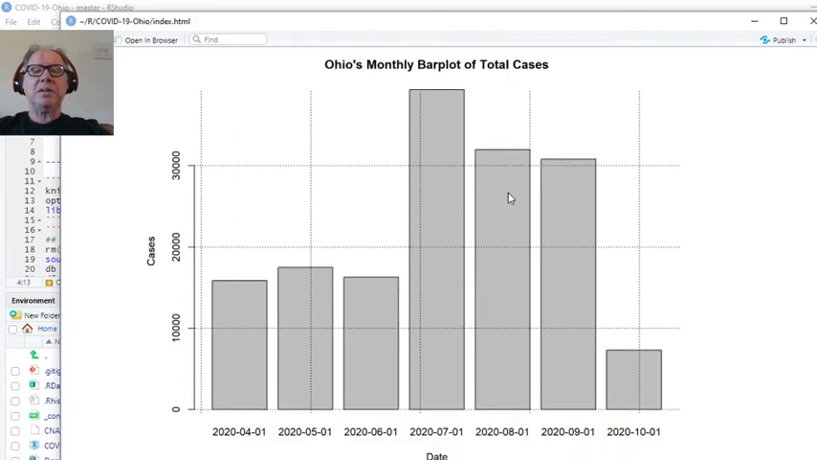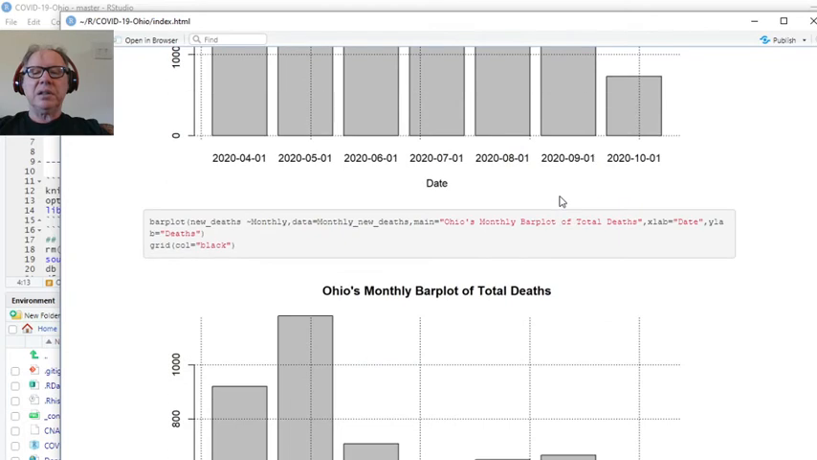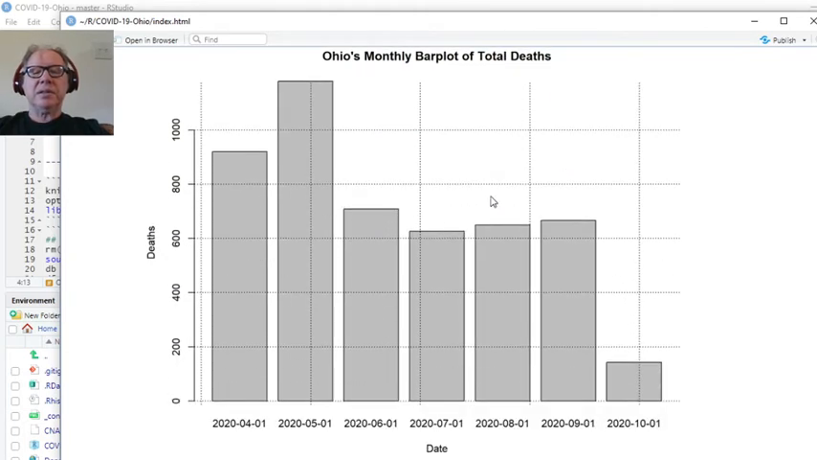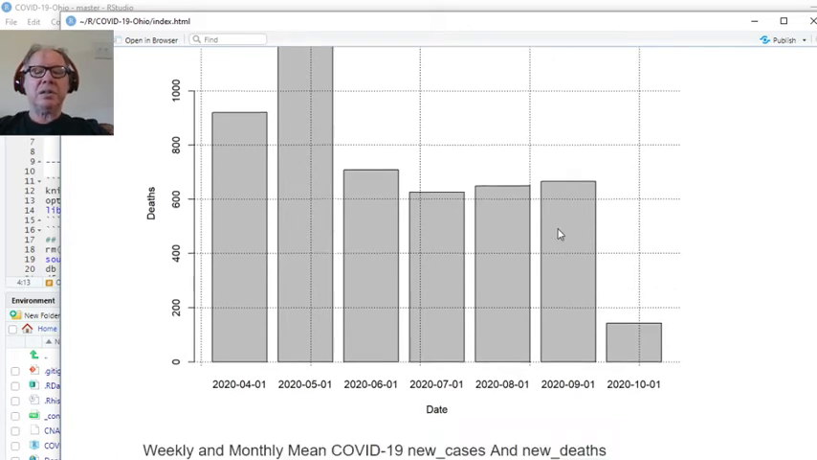On a monthly basis, you can see August was the biggest month, followed by September. In actual fact, September probably did catch August, because we added the extra day. Deaths, as you can see, are really staying in the same range here. It's 600-ish for the last 3 months.